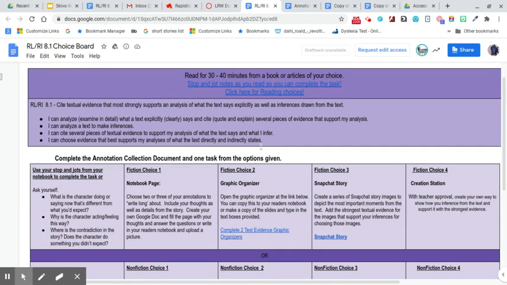So then it gives you the standard: cite textual evidence that most strongly supports an analysis of what the text says explicitly, as well as inference drawn from the text. When they say explicitly, it means it flat out says it. That dog is big. That's explicit. You know it's probably not a chihuahua.